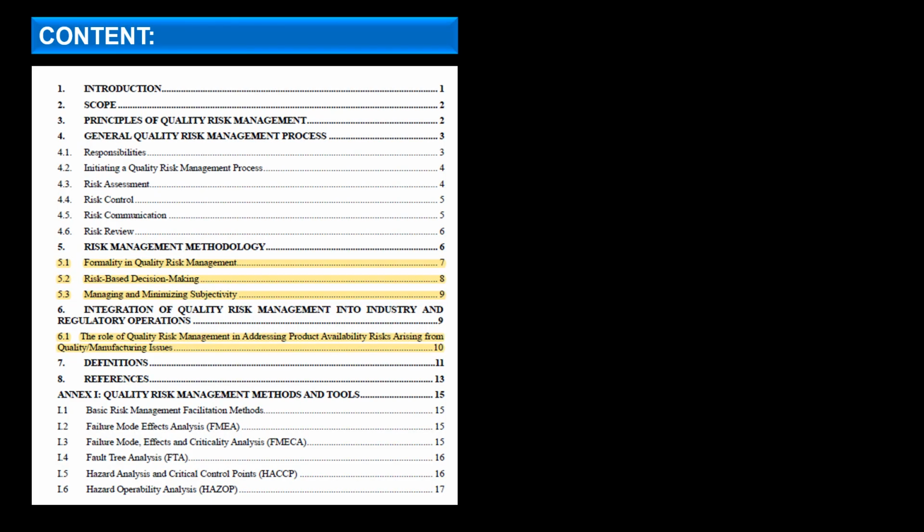Moving to the content part, the yellow highlighted part is the part that has been added into the current guideline, which has increased the number of pages.